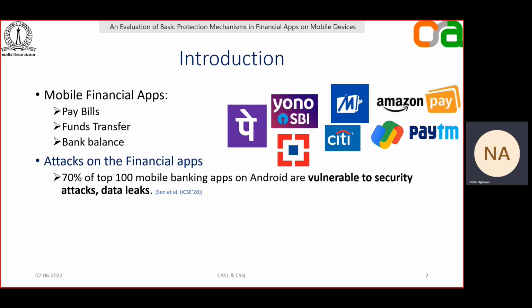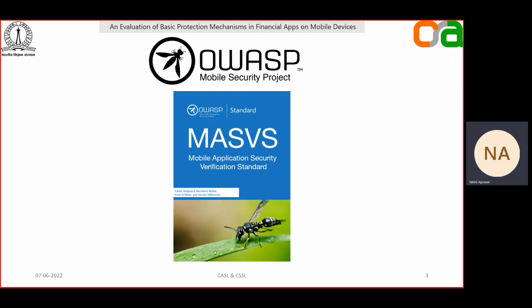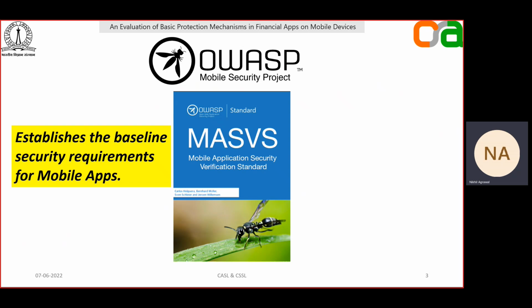To help this, there is a non-profit foundation named OWASP, which helps in improving the security of software. In 2018, they released a document named Mobile Application Security Verification Standard. It establishes the baseline security requirements for the mobile apps.